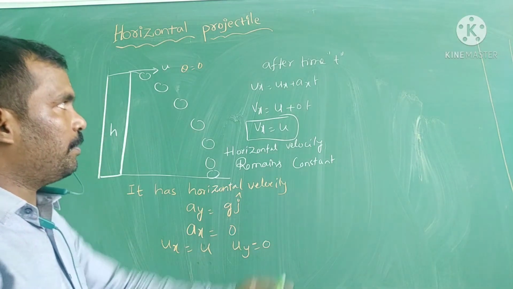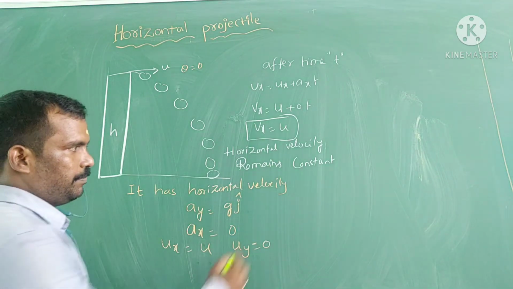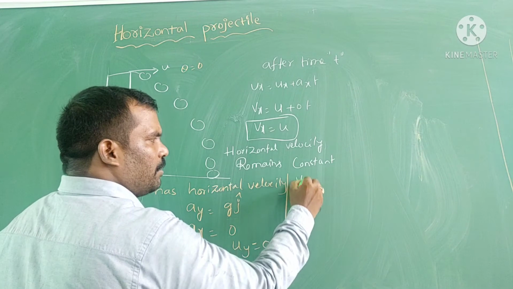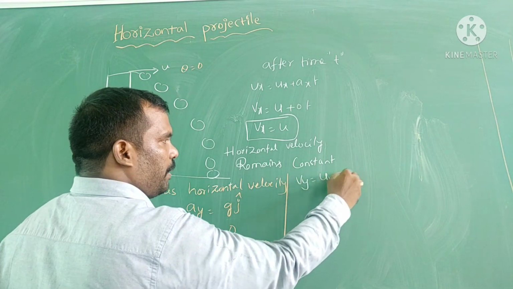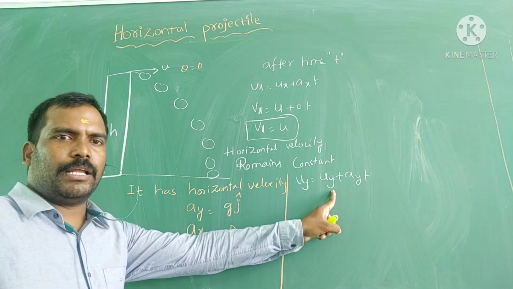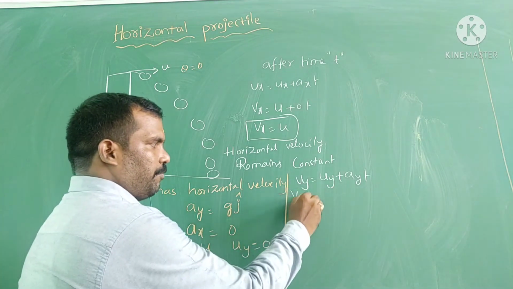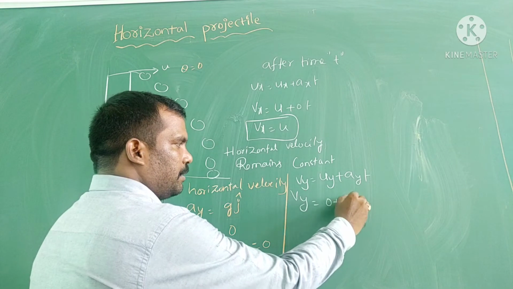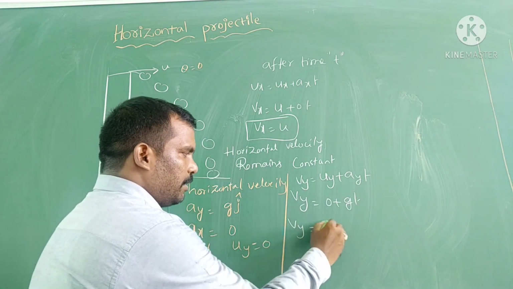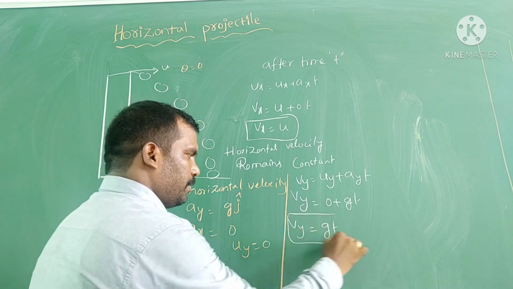After time t, what is the vertical velocity? Vy is equal to uy plus ay into t. Initial vertical velocity is 0, therefore Vy is equal to 0 plus gt. Therefore, vertical velocity Vy is equal to gt.